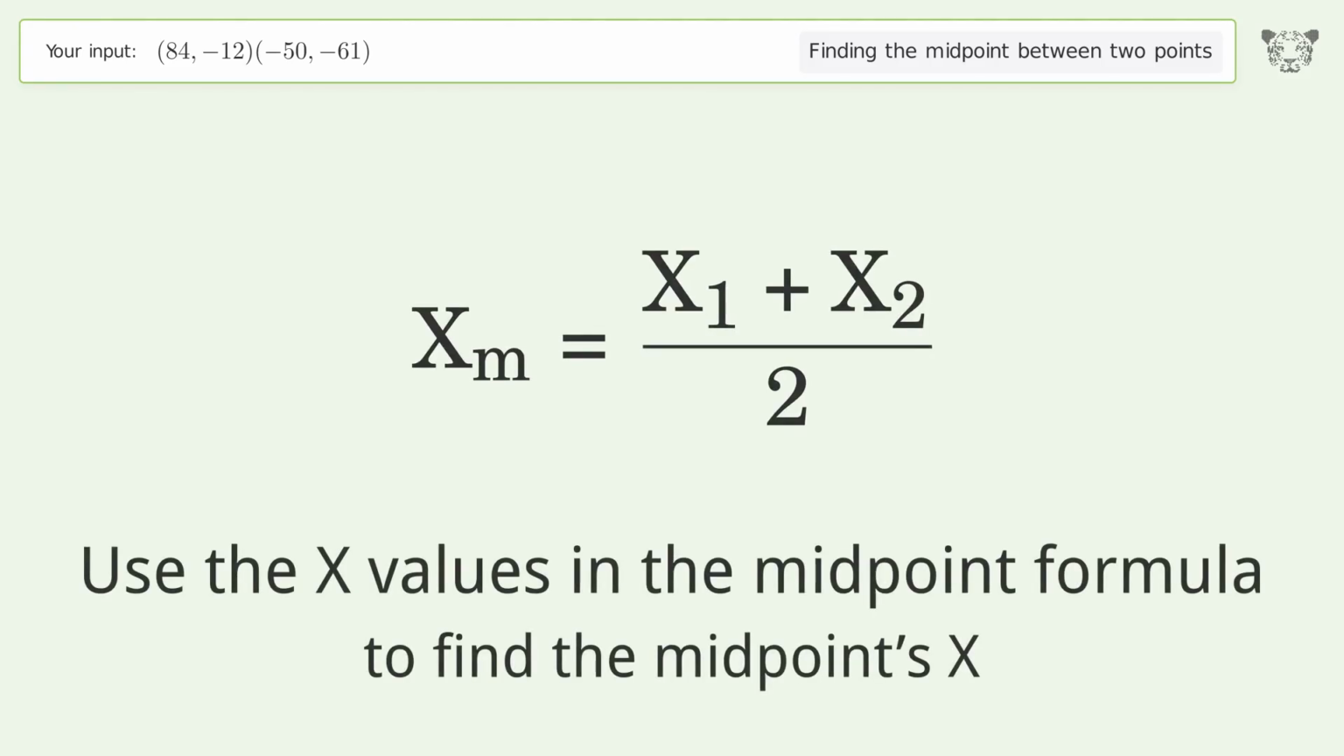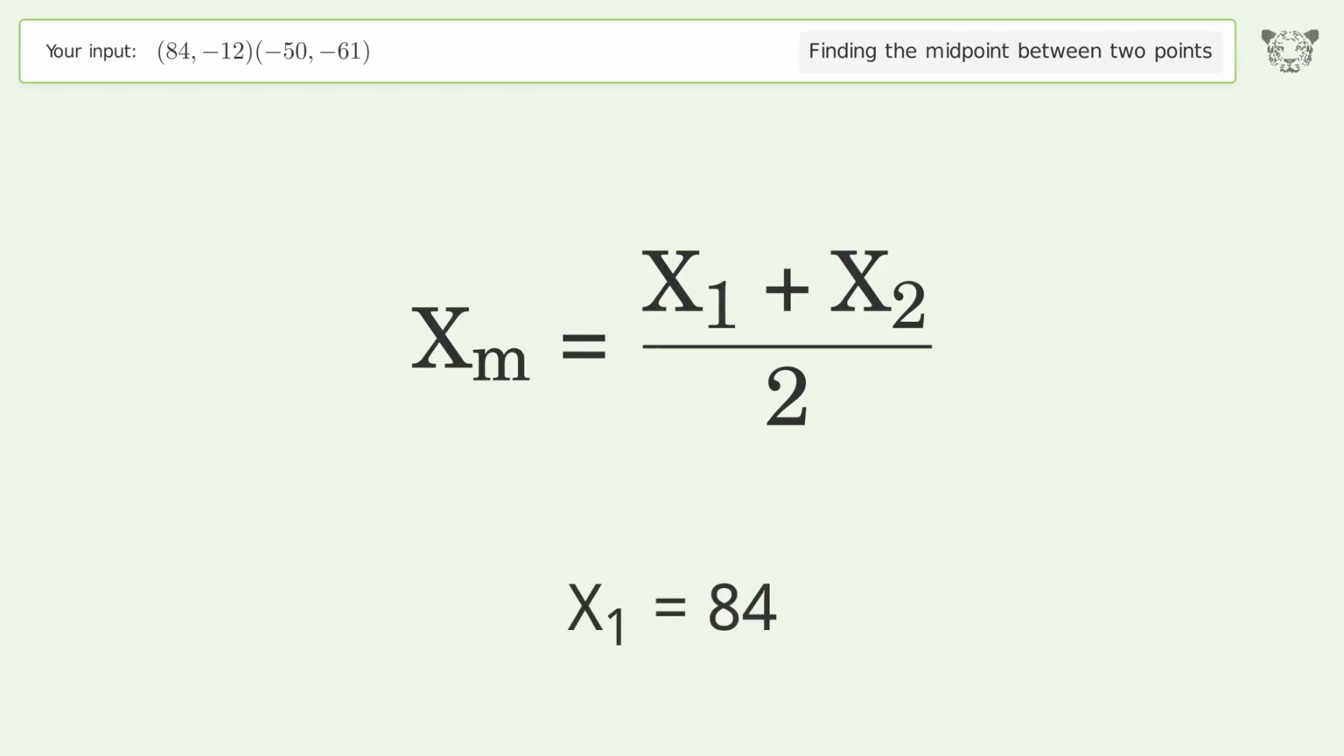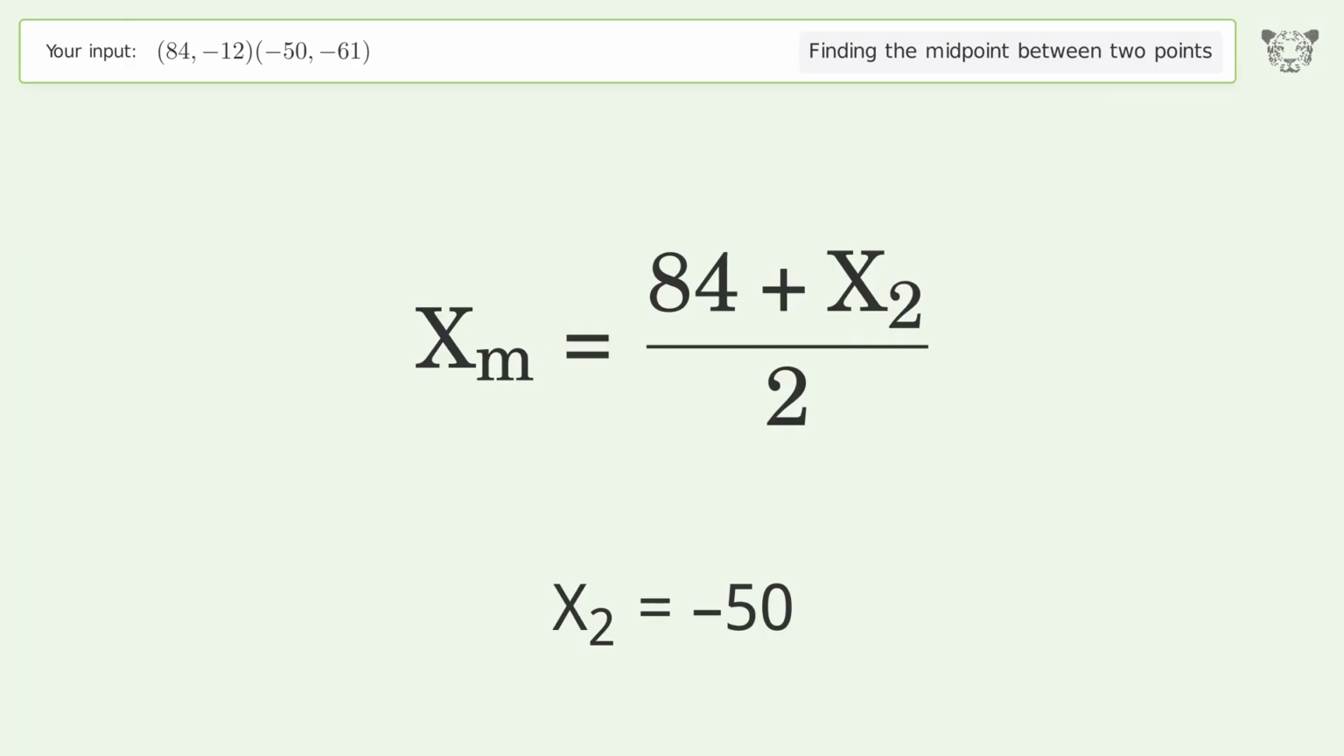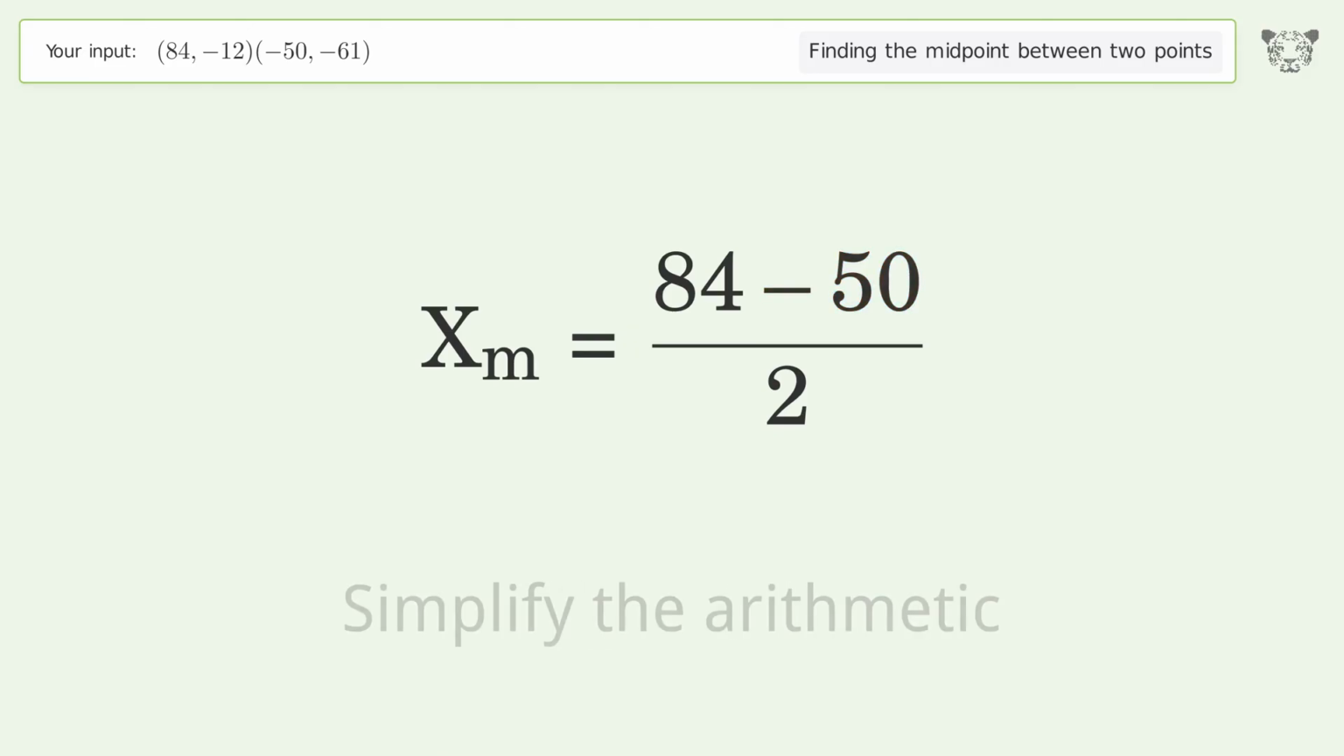Use the x values in the midpoint formula to find the midpoint's x. x1 equals 84. x2 equals negative 50. Simplify the arithmetic.